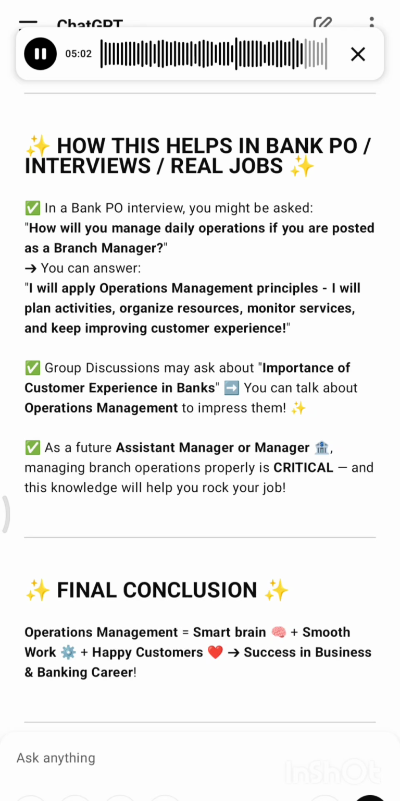Group discussions may ask about the importance of customer experience in banks. You can talk about operations management to impress them. As a future assistant manager or manager, managing branch operations properly is critical, and this knowledge will help you rock your job. Final conclusion: operations management equals smart brain, smooth work, happy customers, success in business and banking career.